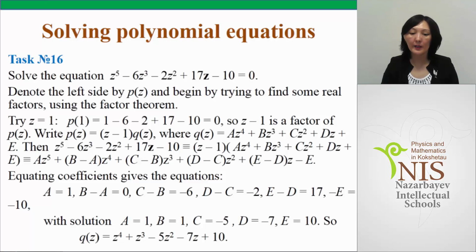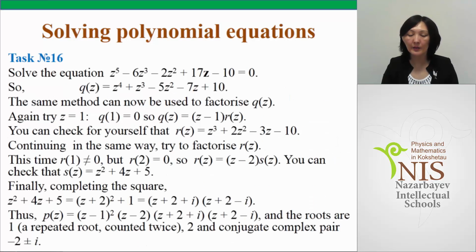From this, a is equal to 1, b is 1, c is minus 5, d is minus 7, e is 10. So the polynomial q can be written as z to the power of 4 plus z cubed minus 5z squared minus 7z plus 10.